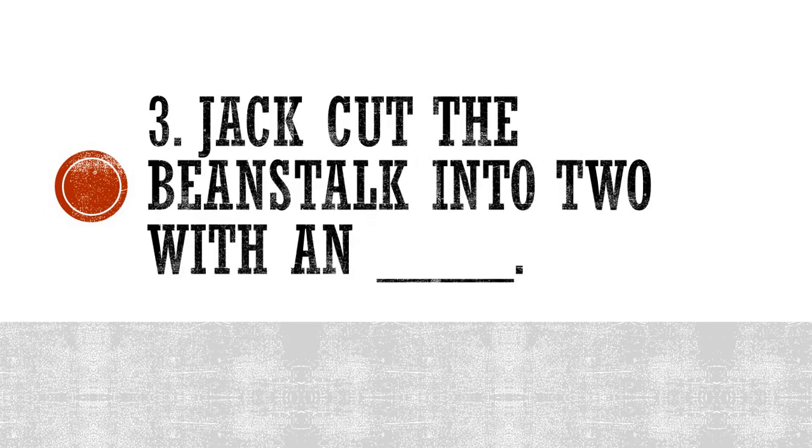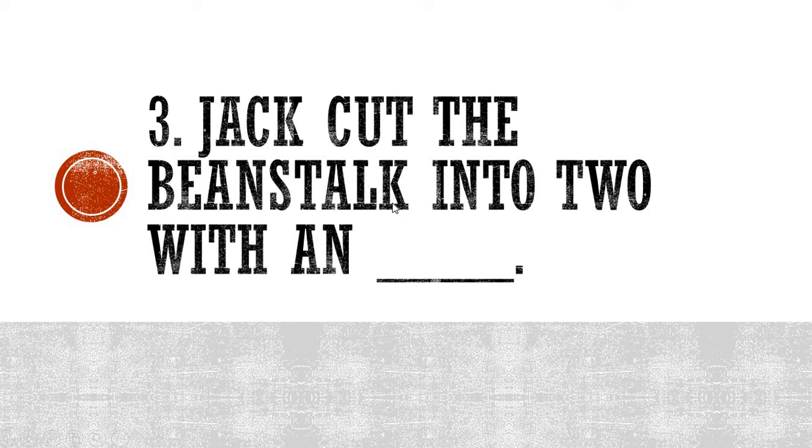Number 3. Jack cut the beanstalk into 2 with an dash. I repeat the question. Try to remember the sequence of the story entirely. You will get the answer for sure. Jack cut the beanstalk into 2 with an dash. Now the answer should start with a vowel, because here the N is written. This is also a kind of hint for those who are very near to the answer, those who are thinking about it. You should think it properly. Something which starts with a vowel.